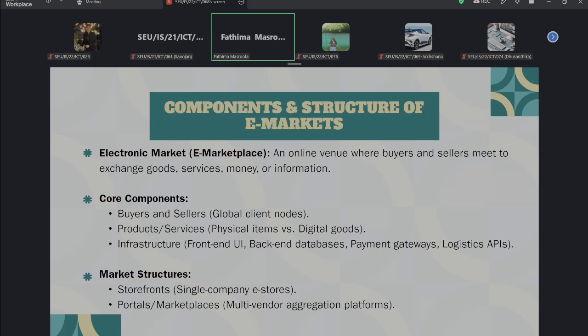Another thing is a marketplace, right? Marketplace means multiple vendors can offer products through the same platform, right? We have to differentiate those things. The marketplace is one thing, and a storefront is a single company that operates its own online store. When you take marketplaces, that means multiple vendors will be there, they can offer products through the same platform. So another term we can call